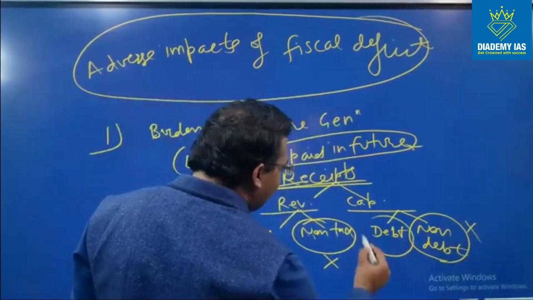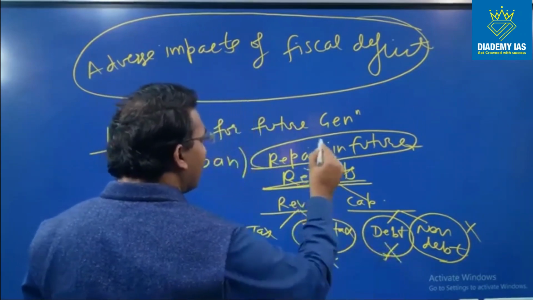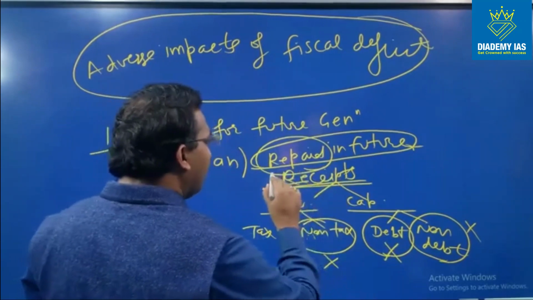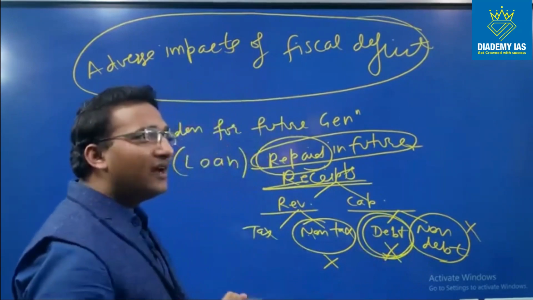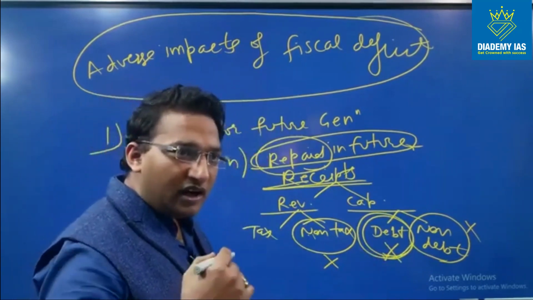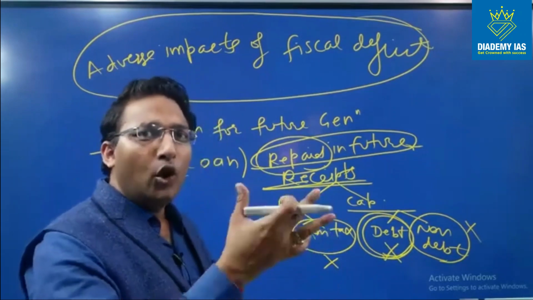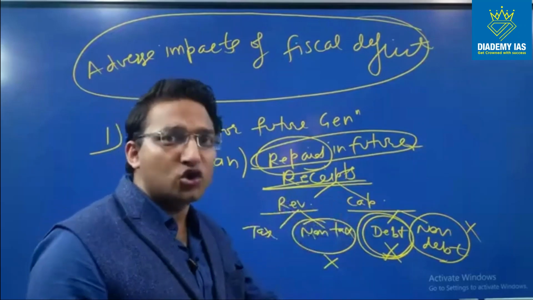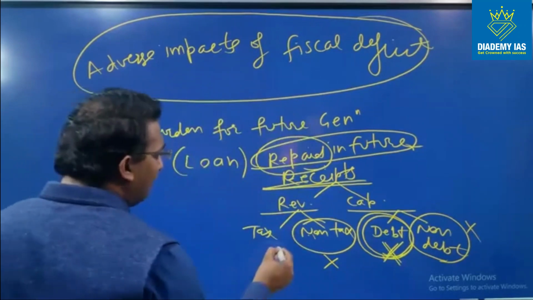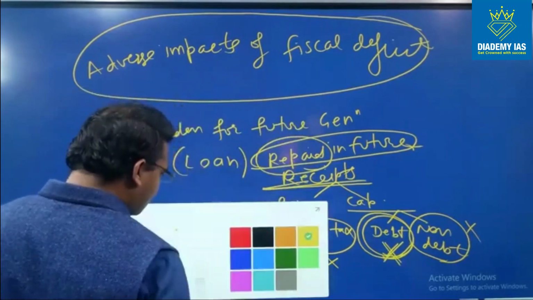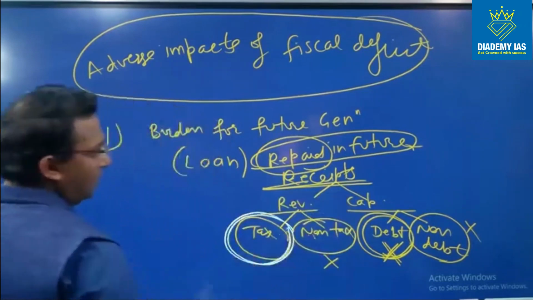If we take the debt, this is not desirable because we want the money to repay the loan. If for repayment of the loan we again take the loan, this will mean that we are in the debt trap. That even for paying the loan, we are taking another loan. So virtually we are not repaying the loan. Virtually we are just changing the source of the loan. So this is also not desirable. What is the ultimate impact is actually upon the taxes. So ultimate burden is borne by the taxes only.